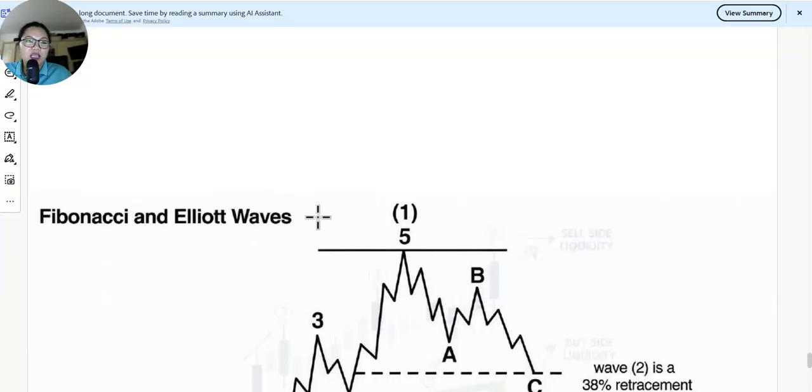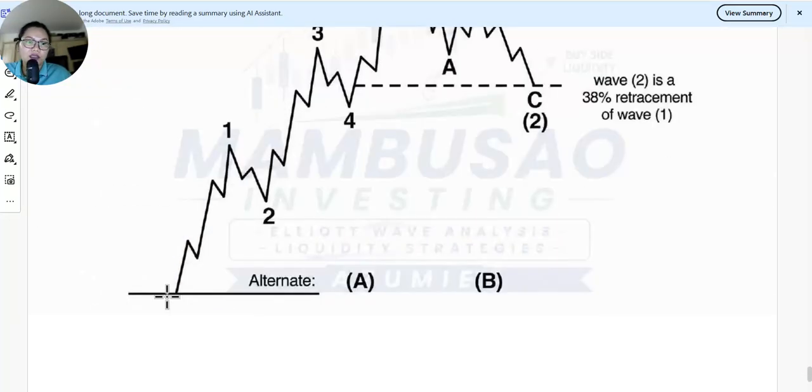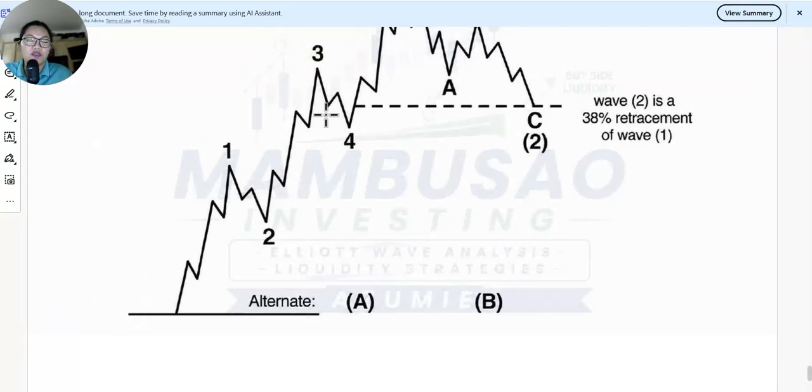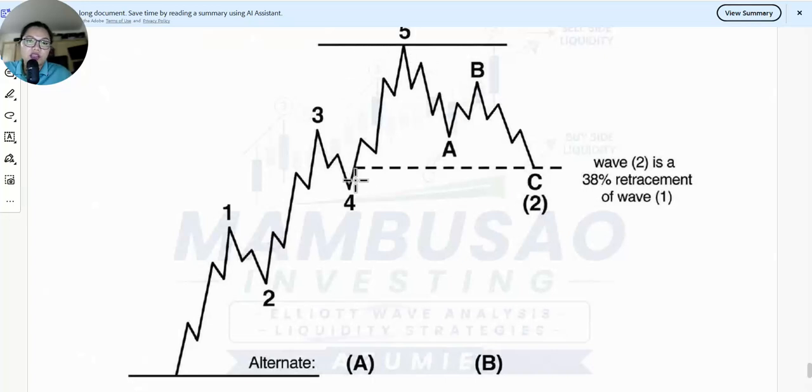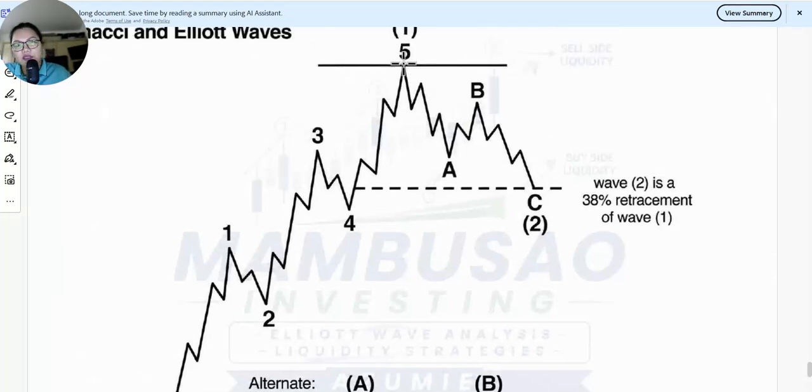1, 4, 5. Fibonacci and Elliott waves. Look at this, traders. In wave 1 territory, there are 5 waves: 1, 2, 3, 4, 5. In wave 2, we have an ABC correction. And in wave 3, there are also another 5 waves. In wave 4, we have an ABC correction. And in wave 5, there are another 5 waves. And ABC, we have also another 5 waves: 1, 2, 3, 4, 5. And in the B correction, we have 3 waves. And in the C correction, we have also 5 waves.